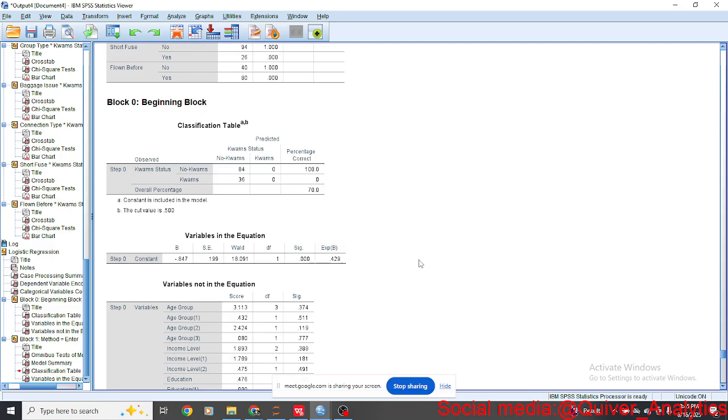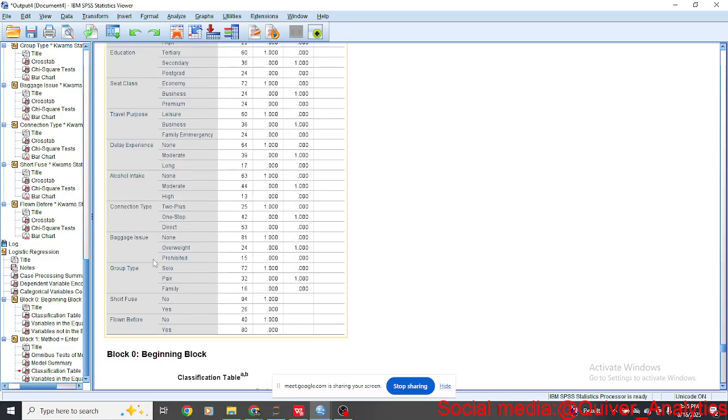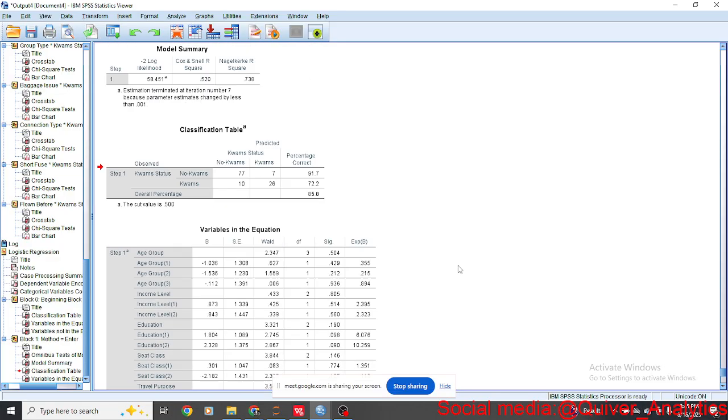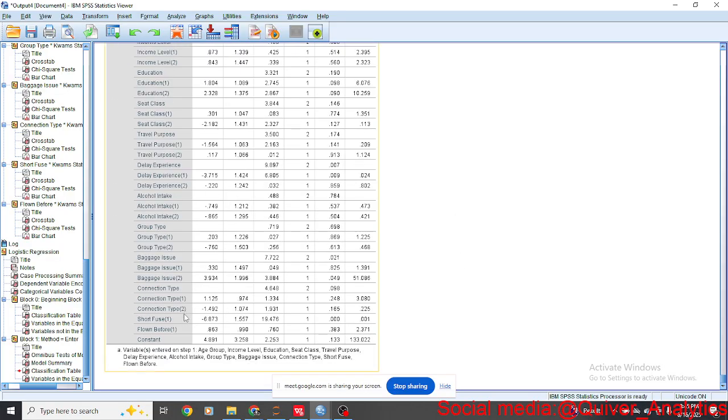So what's baggage issue 2? Let's go up and check. Baggage issue: the first one is none, the second one is overweight. So people who come onto the plane with overweight baggage are most likely to be chaotic compared to others. Then for those with connection flights, we don't have issues with them because, according to this data, it is not significant. It might be something else for another airline, or when we get more data, it can be something else for this particular airline as well.